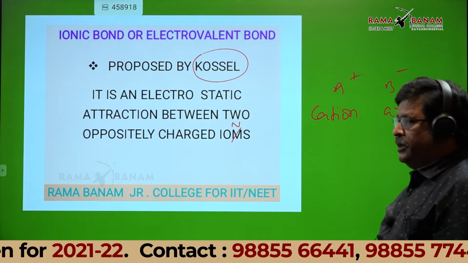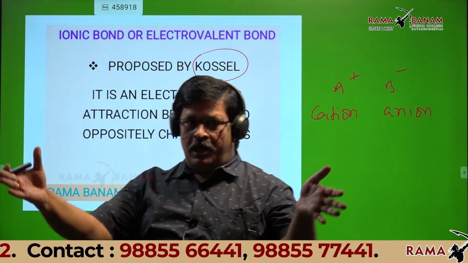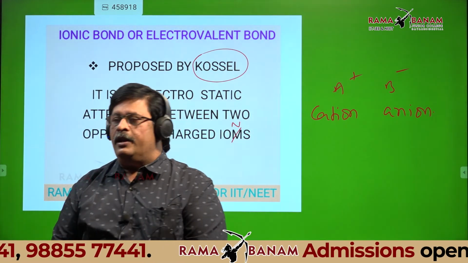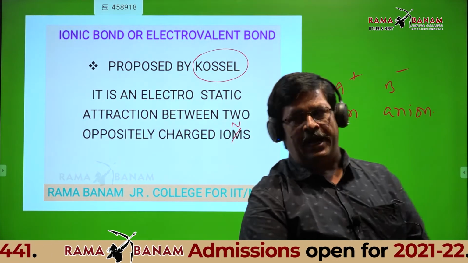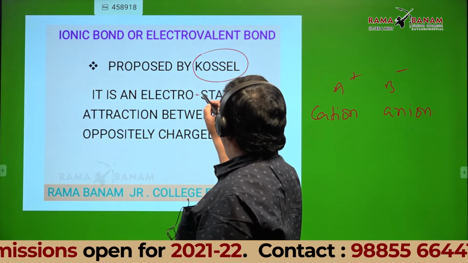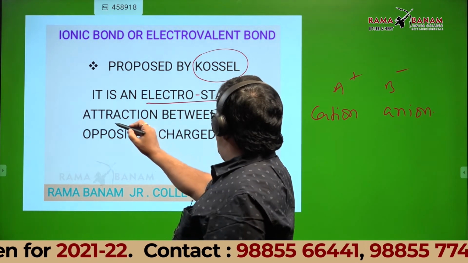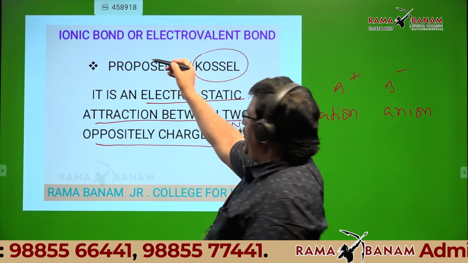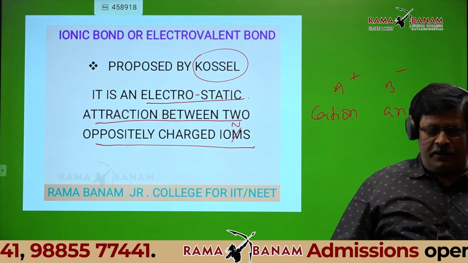Whenever two oppositely charged ions approach together, there should be an electrostatic attraction. That electrostatic attraction between two oppositely charged ions is called an ionic or electrovalent bond.